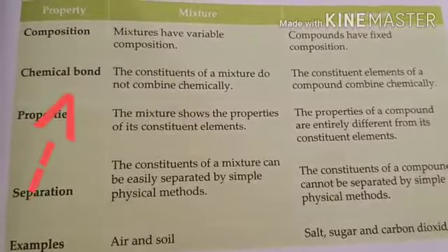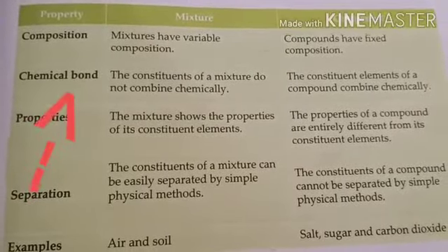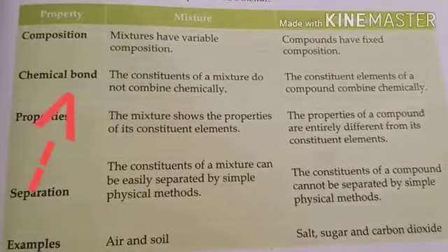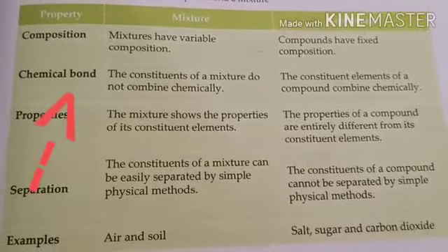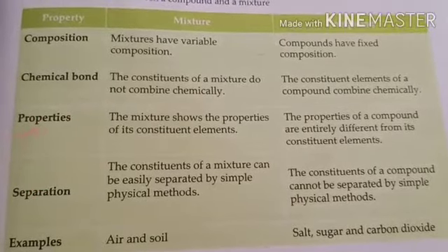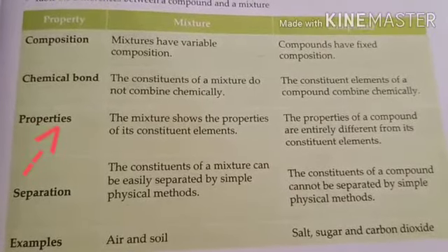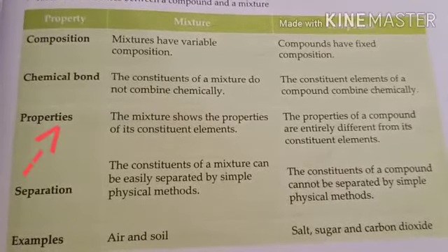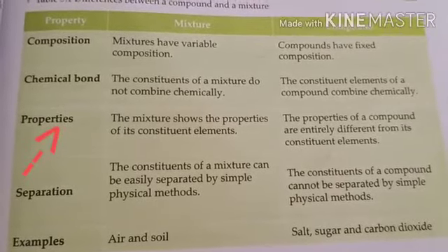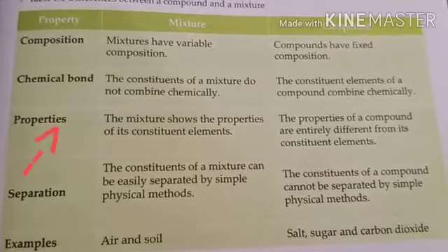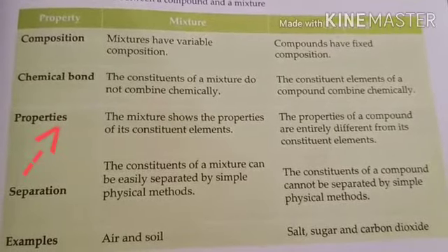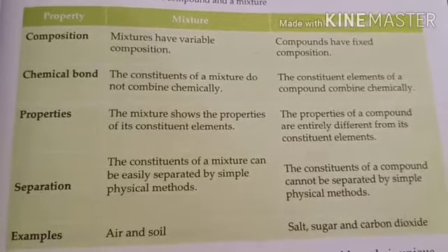Second is chemical bonding. The constituents of a mixture do not combine chemically, while in a compound, the constituent elements combine chemically. Properties: a mixture shows the properties of its constituents, while the properties of a compound are entirely different from its constituent elements. Next is separation.